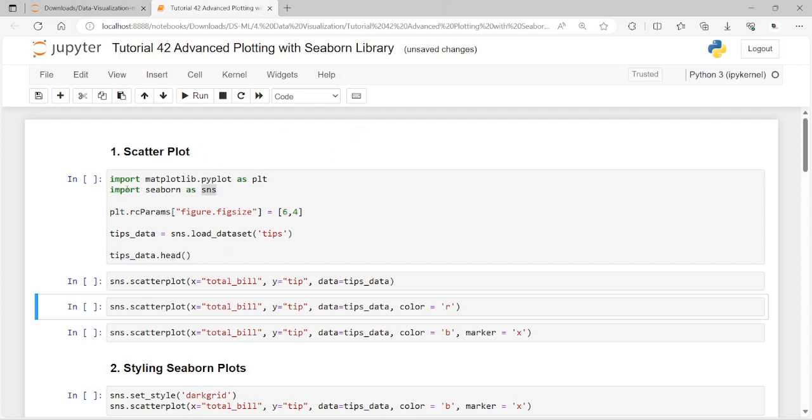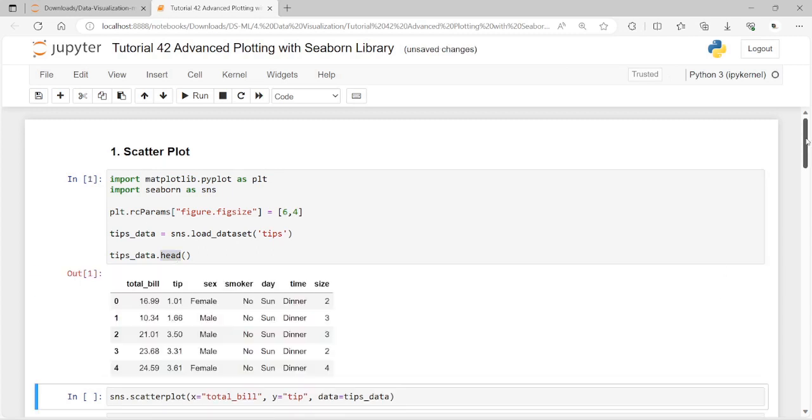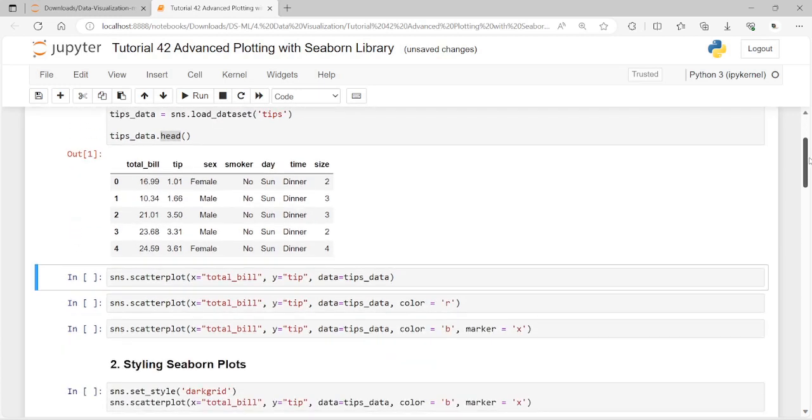And dear friends, here I have imported Seaborn and of course matplotlib. And here I have provided SNS as the alias name for Seaborn. Here we are going to explore the tips dataset. So let me import the tips dataset from the Seaborn library. And of course, you all know that by using the head function, we can observe the first 5 records, the topmost 5 records.